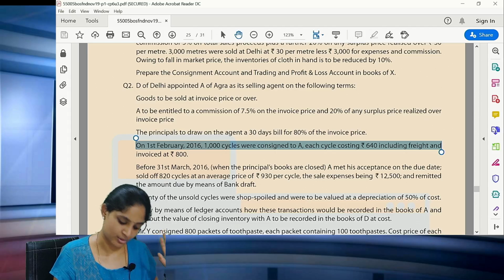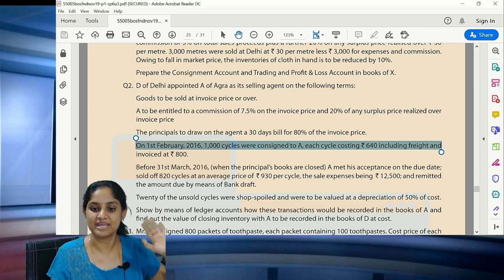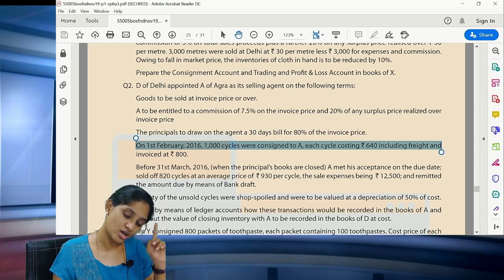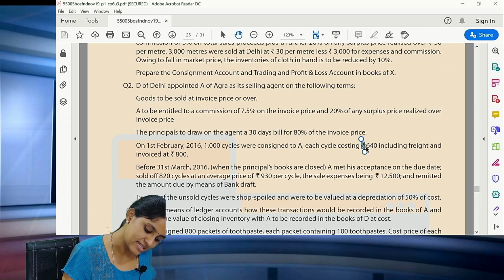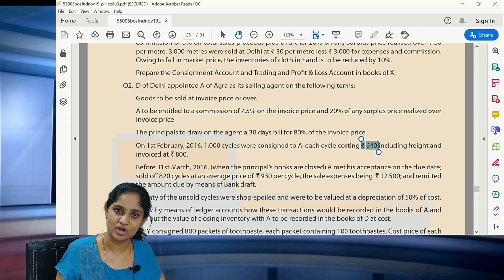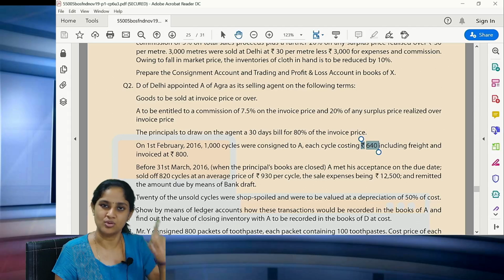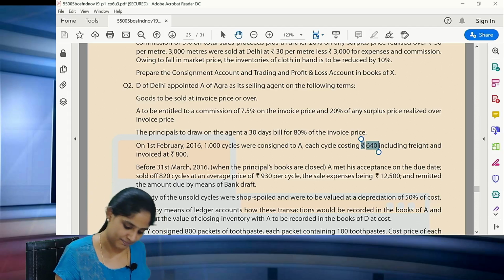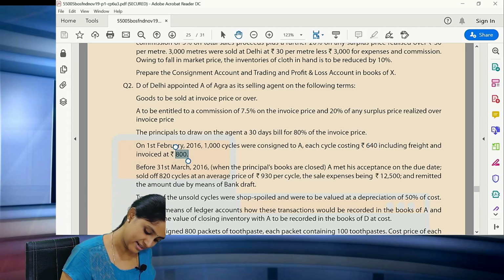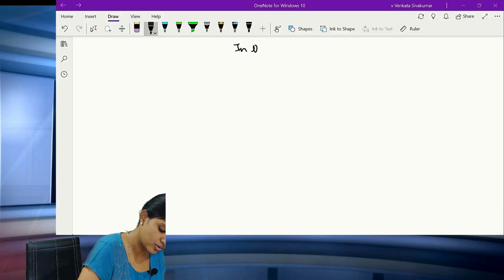Now see, this is very important to you. On 1st February 2016, 1000 cycles were consigned to A. So cycles are being sent. Good. Now what is the cost? Cost of the cycle is 640 rupees, correct? Including freight and everything, total cost comes to 640. So there is nothing else. Consignor's expenses and consignee's expenses are not given separately. Only one cost, which is nothing but 640, and invoiced at 800. Now this becomes very important. Clear? Now they are asking you, in the books of A, to show this particular value.